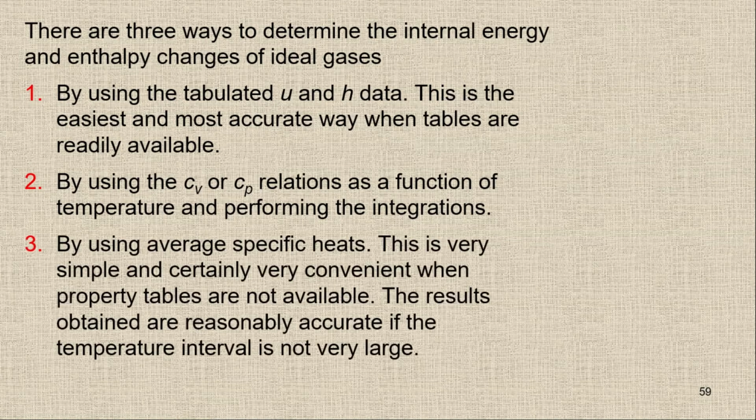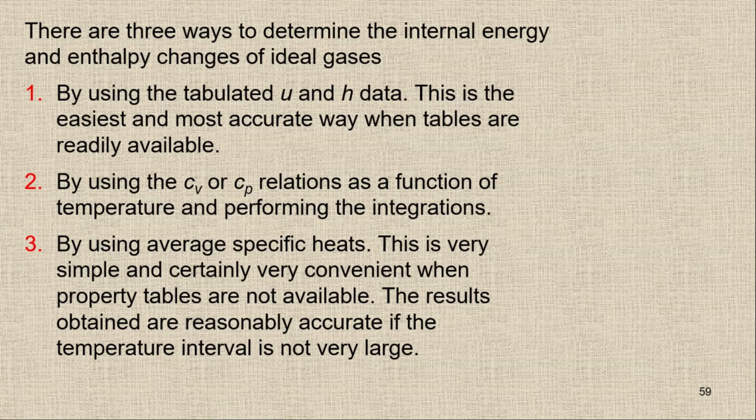The last one is using the average specific heat. This is very simple and very convenient when property tables are not available. The results obtained are reasonably accurate if the temperature interval is not very large, and we normally use this third approach. We normally use the average specific heats, and we will use it in our course. We can find Cp or Cv, or even u and h, using the first and second methods as well.